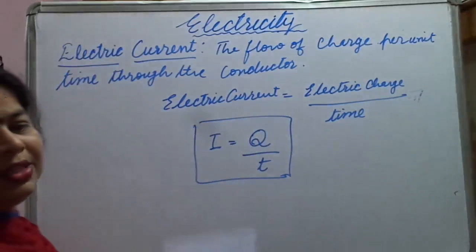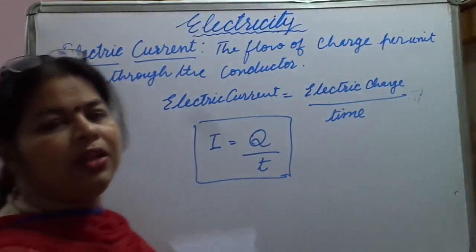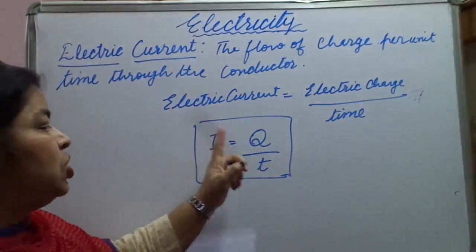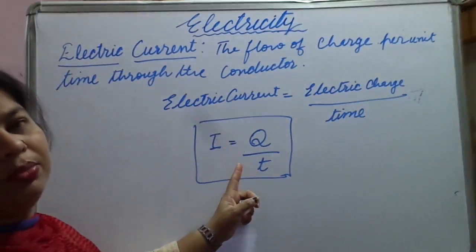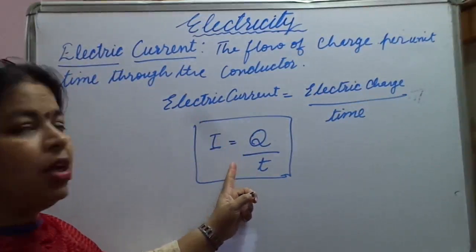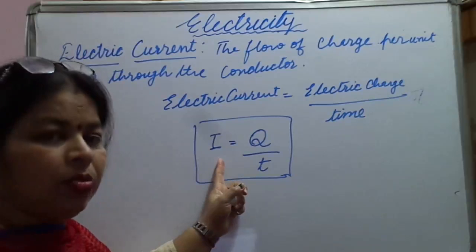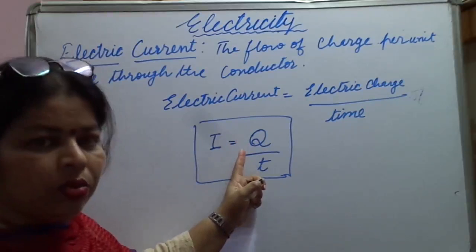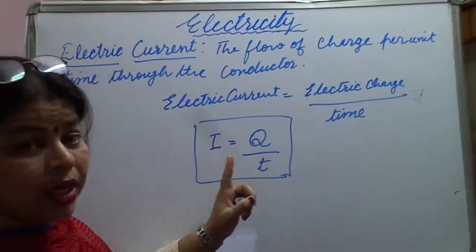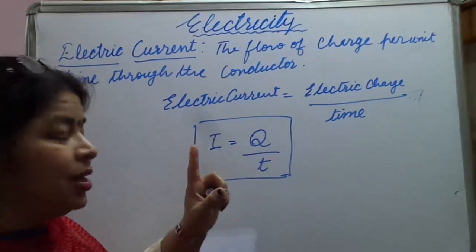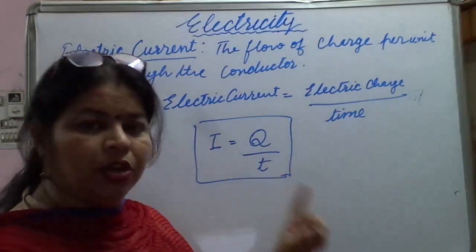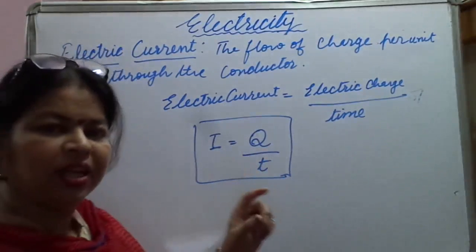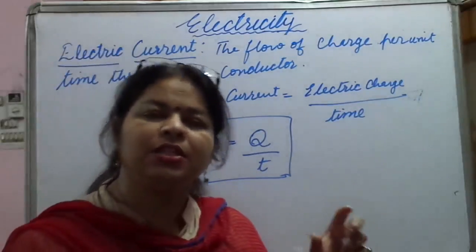Electric current is charge per unit time. Current is denoted by symbol I, charge by Q, time by small t, not capital T. Capital T is time period, so terminology will change and everything will go wrong. Time taken is always denoted by small t.